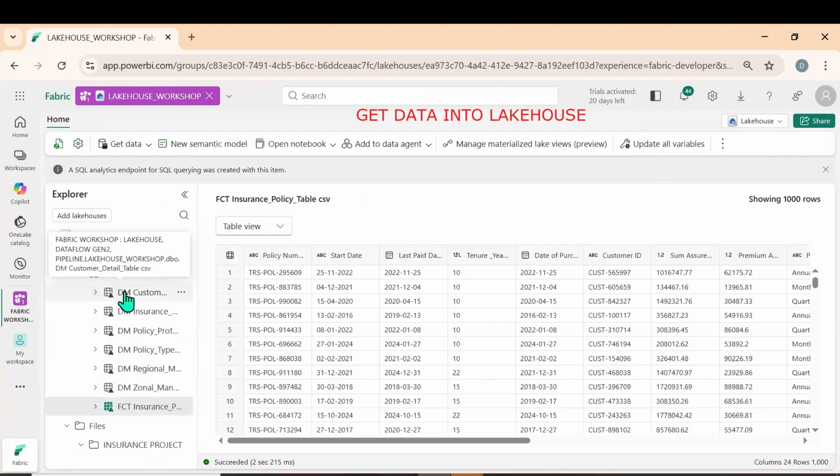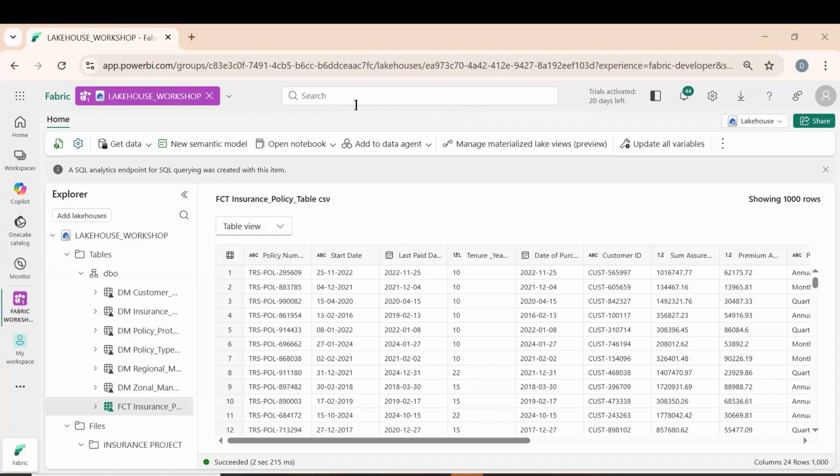Yes. Now what do we need to do? What is the next step? Yes, the two steps are completed. What is the first step? Get data into Lakehouse. For cleaning the data, get the same data from Lakehouse to data flow. We cleaned the data. Again, we stored the same data into the Lakehouse. Okay. What is the next step? Create the semantic model. The next step is creating the semantic model.